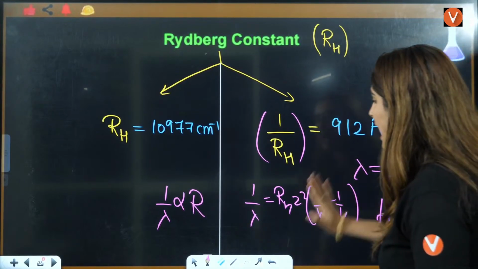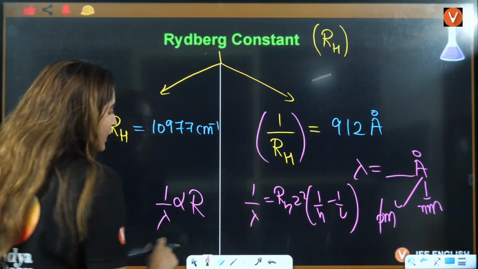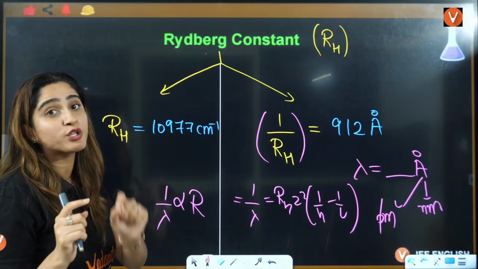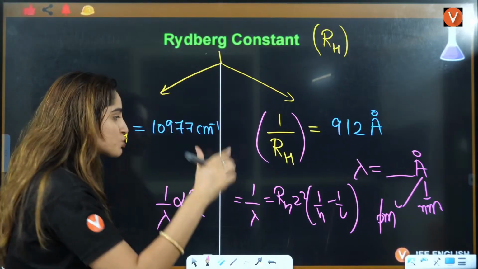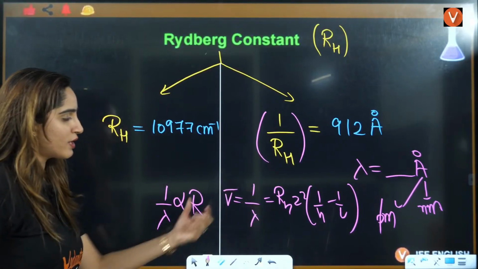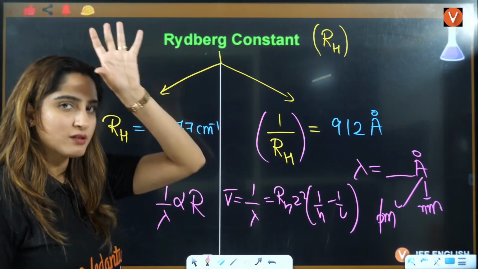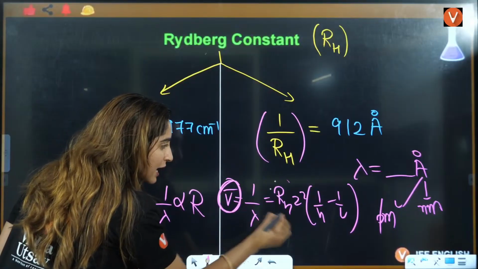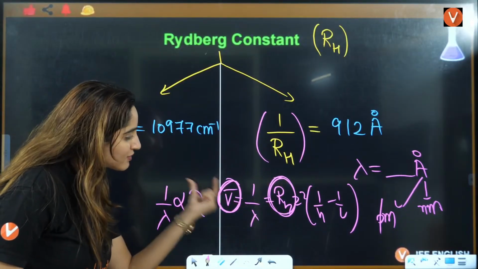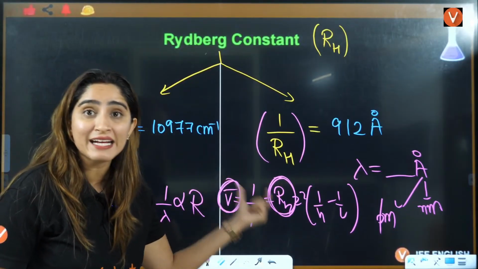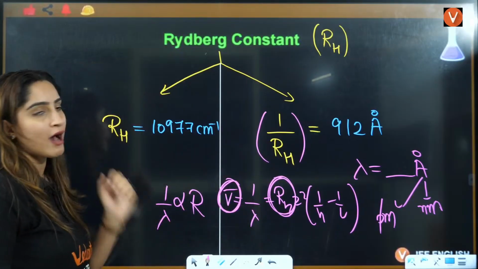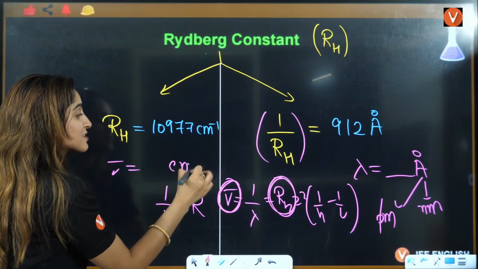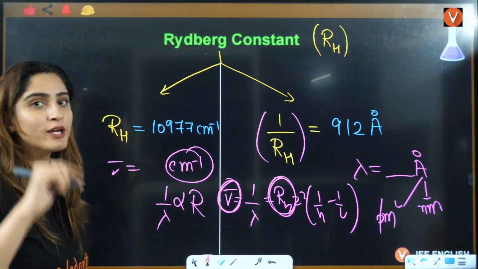And if they ask you the value of not lambda but 1 by lambda, those students who know, this is the wave number, another thing that we will study in structure of atom. This is directly proportional, so for this you can directly put the value of RH. But remember, then the wave number will be in per centimeter, not per meter.